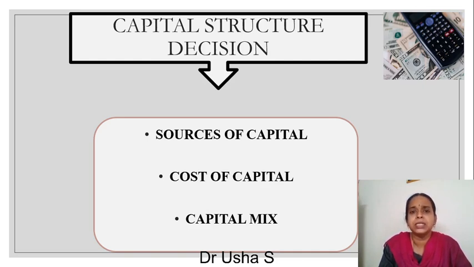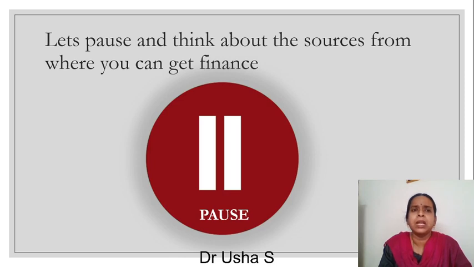When you take this decision, you have to think of three major criteria. One, what are the sources of capital? What is the cost of each of that capital and the capital mix? Now let's pause and think about the sources from where you can get finance if you intend to start a business.